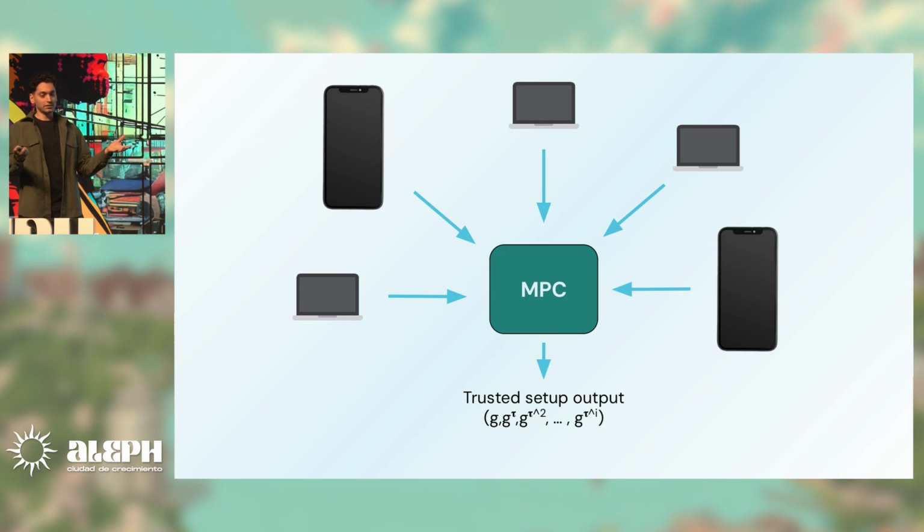If you could have all the secrets of everyone, you could reconstruct this, know the secrets, and make fake proofs. So this will throw everything away. With this, everyone keeps their secret, and they can generate this trusted setup output to be used by these zero knowledge protocols.